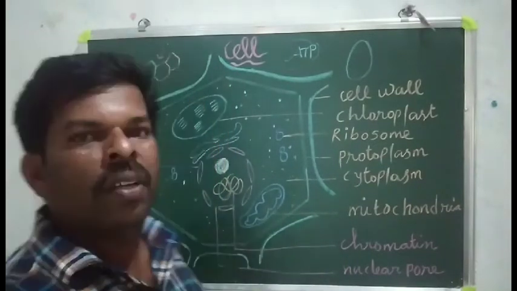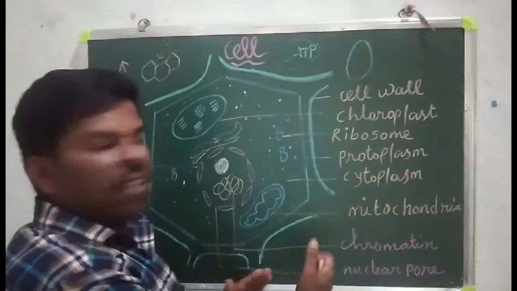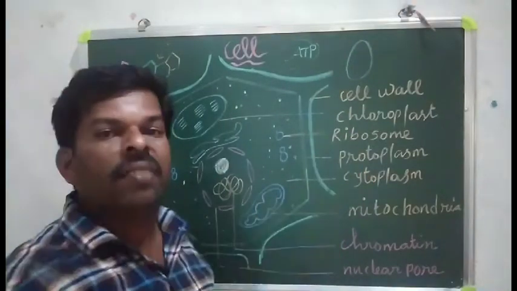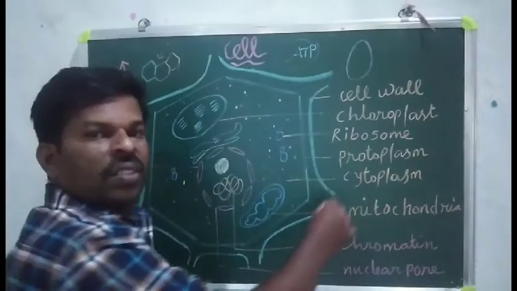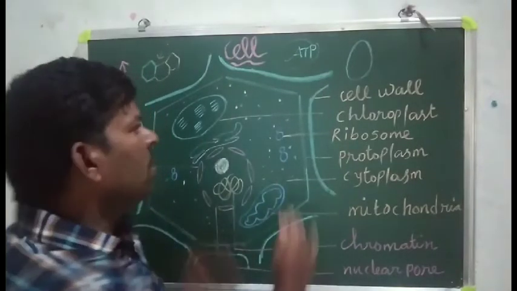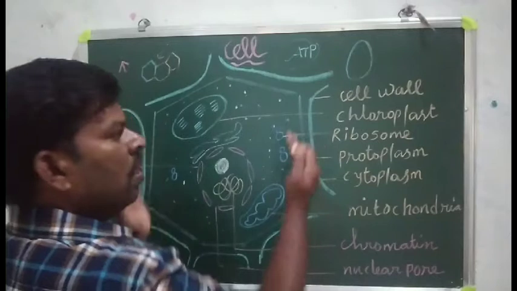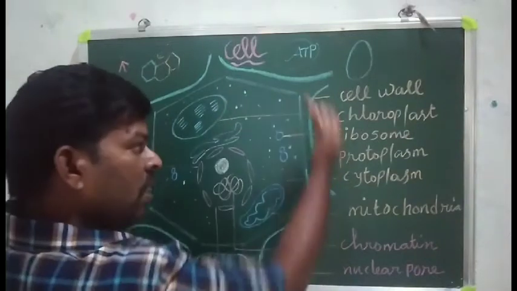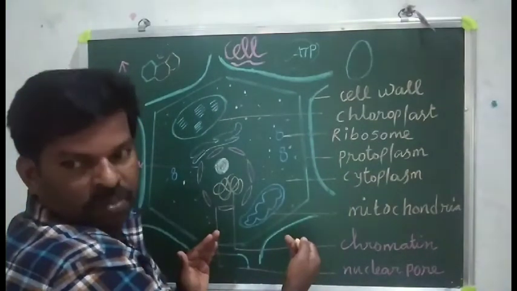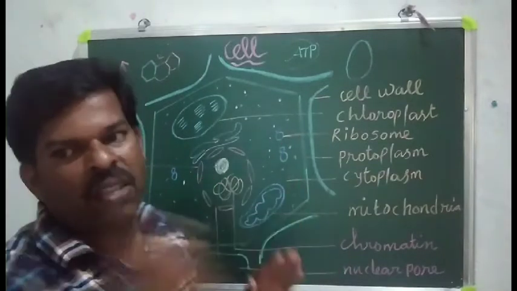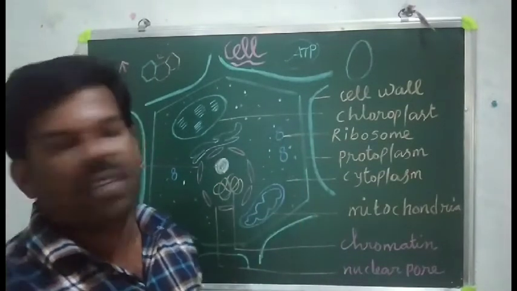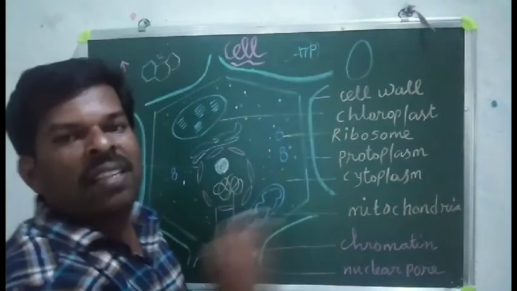Sit down. First understand, there are many parts. Cell wall. This is a cell wall. What is the function of the cell wall? It is protection. The cell wall is outside the cell and protects the cell. Note this down, very important. This is the structure of the plant cell.